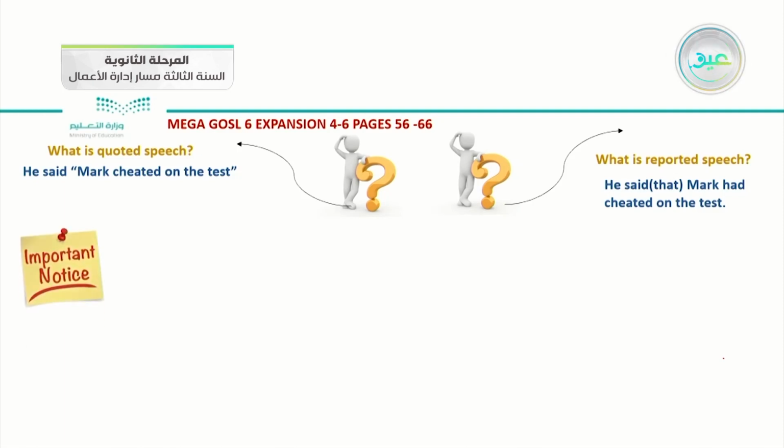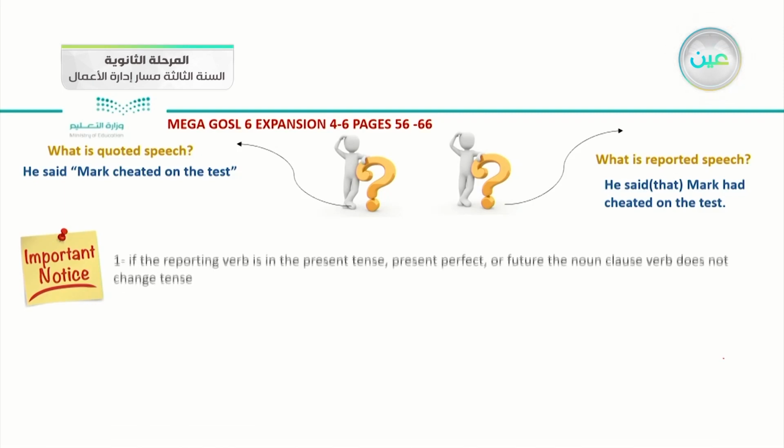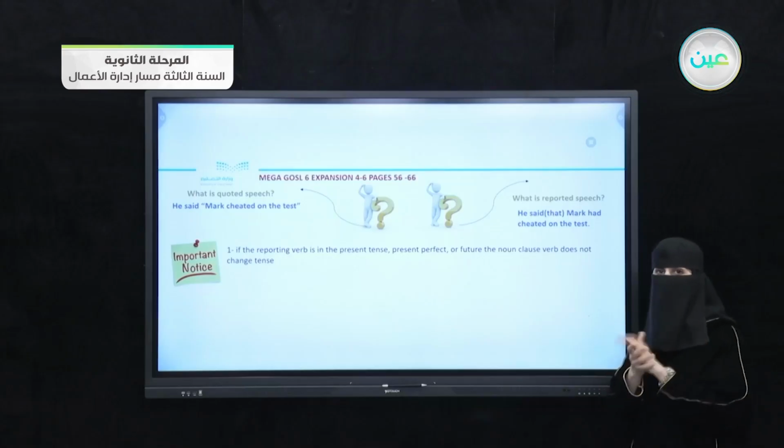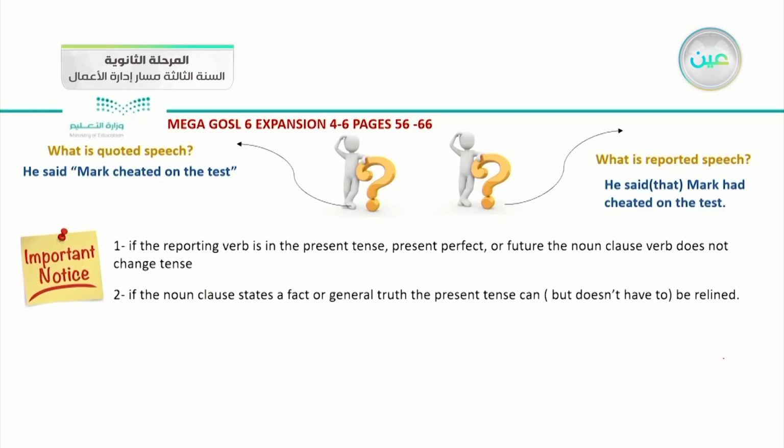Okay, after we analyzed and differentiated between the quoted speech and reported speech, let me transfer to the important notice about that. However, we have some exceptions for the rule of the sequence of the tense in quoted speech and reported speech. Number one, if the reporting verb is in the present tense or present perfect or future, the noun clause verb doesn't change tense, which means that we don't need to change that tense. Number two, if the noun clause states a fact or general truth, the present tense can but doesn't have to be retained. Be sure about that one.